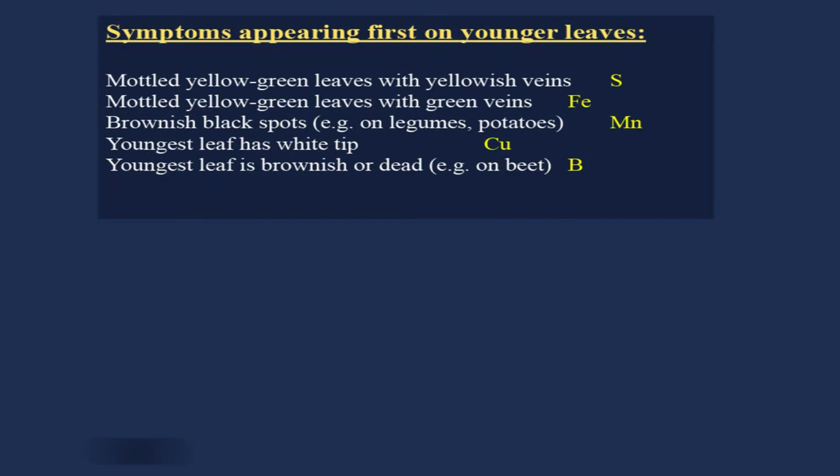Then you see the symptoms appearing first on the younger leaves. This is for the immobile nutrients, and these are the examples of immobile nutrients. Mottled yellow green leaves with yellowish veins is sulfur. Mottled yellow green leaves with green veins is iron. Brownish black spots on legumes and potatoes is manganese. Youngest leaf with a white tip is copper. Youngest leaf brownish or dead is boron. So, this is all.